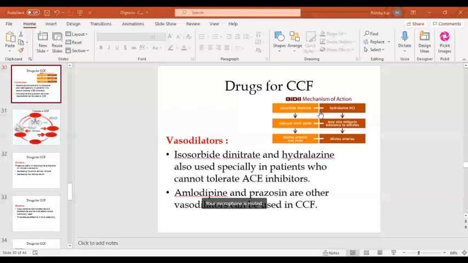For theory also we are definitely keeping a record, because whenever we are taking a lecture, like these two lectures, this was the competency: mechanism of action, doses, side effects of drugs used in heart failure.